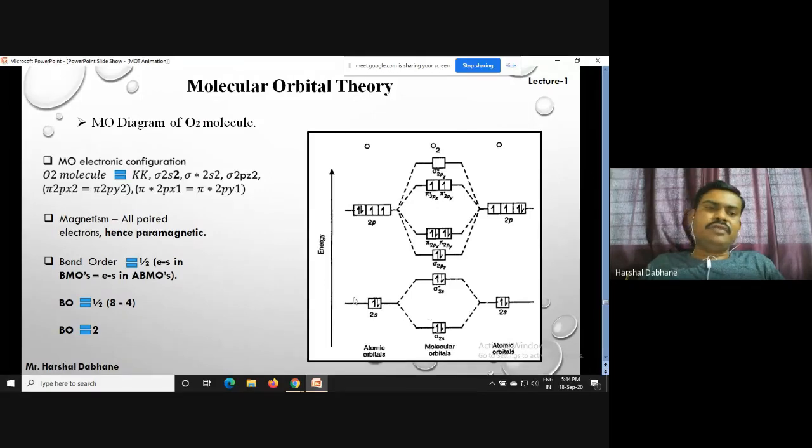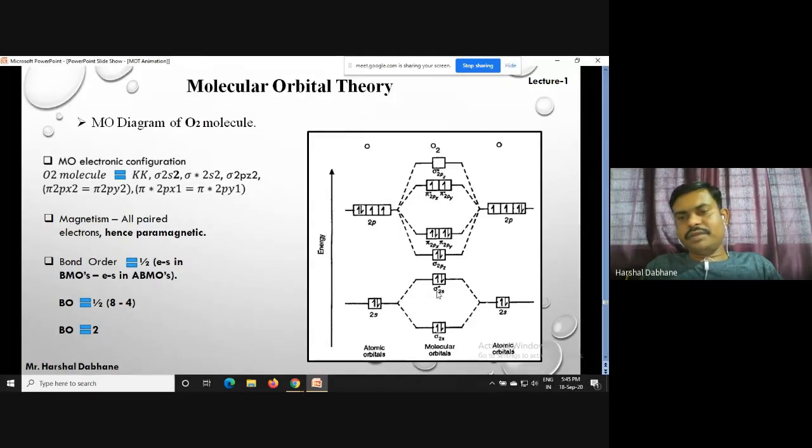And when we calculate the bond order, you know the formula for the calculation of the bond order: it should be half into the electrons present in the BMO, that is the bonding molecular orbital, minus the electrons which are present in the anti-bonding molecular orbital. When we count the total number of electrons in BMO, it is 2 and 6, so a total of 8 electrons are present in the bonding molecular orbital.